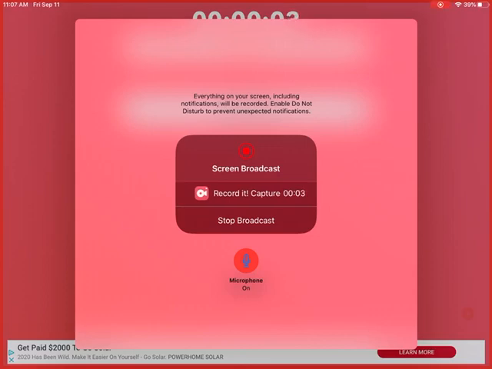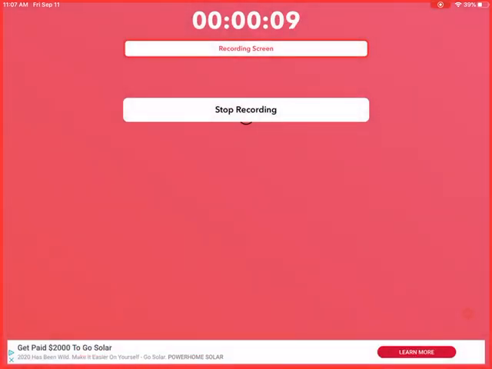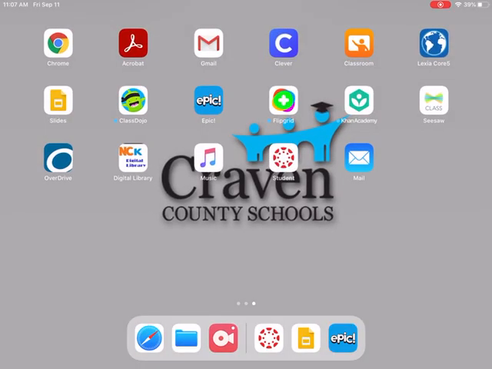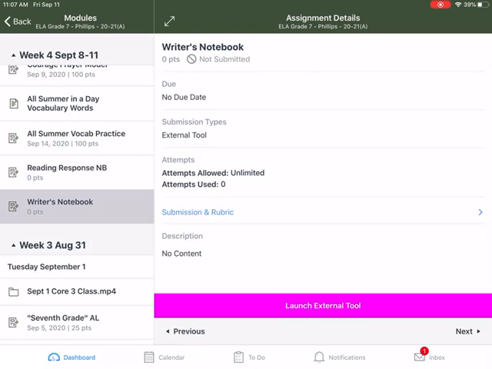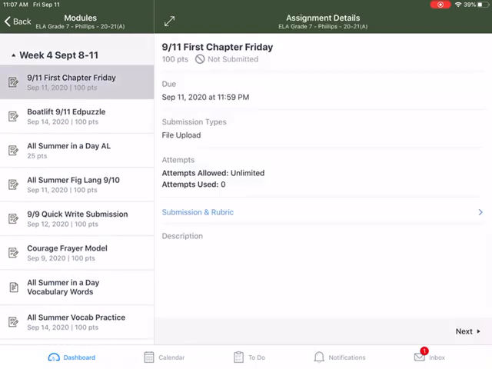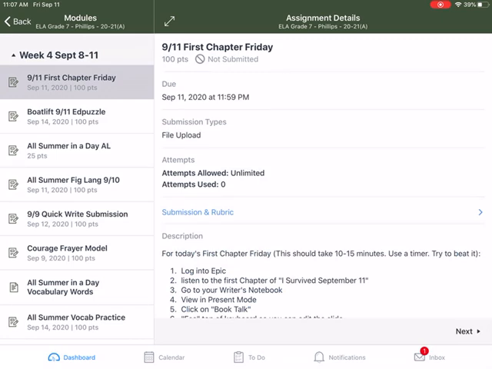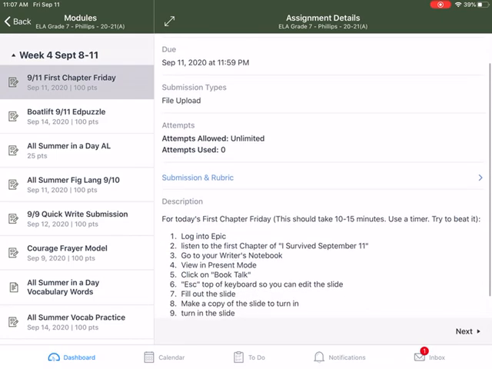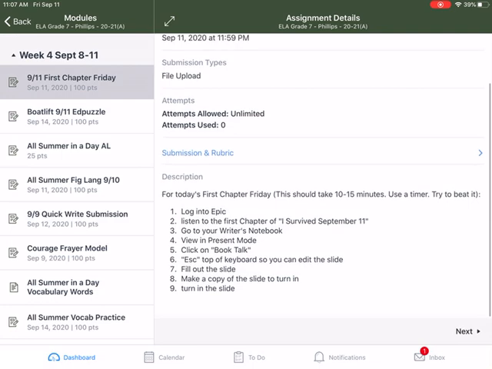Okay guys, I am going to record for you today what you need to be doing for your first chapter Fridays. Now some things are going to look a little bit different for you because I do not have a student Canvas, but I do have my Canvas app. So here's my Canvas app. Here's our first chapter Friday for today. It is due today. And here are your directions.